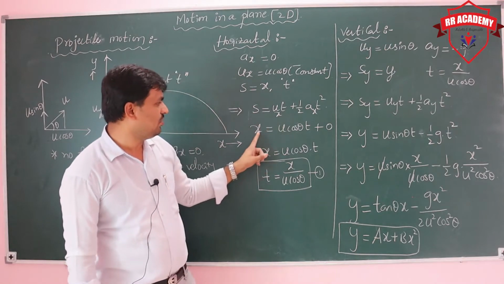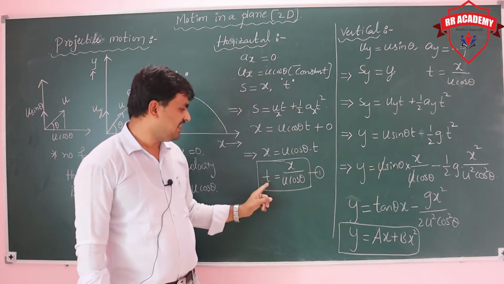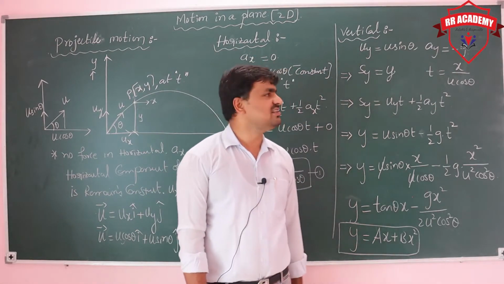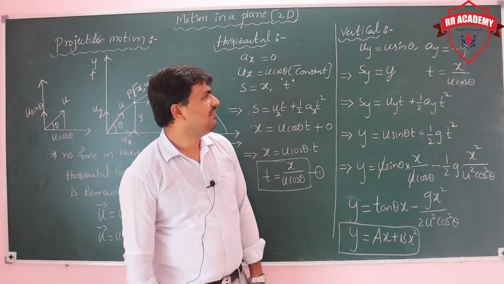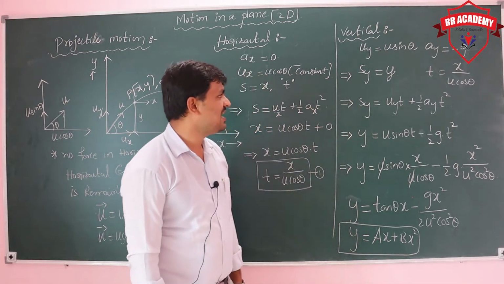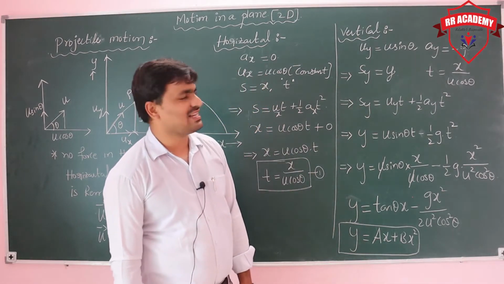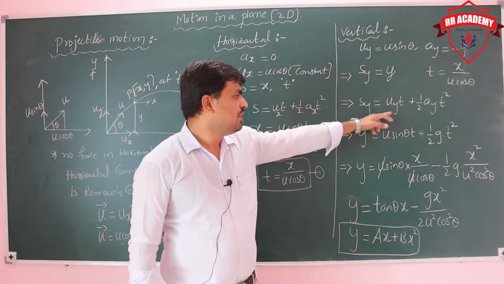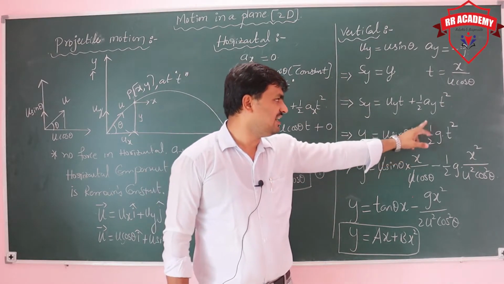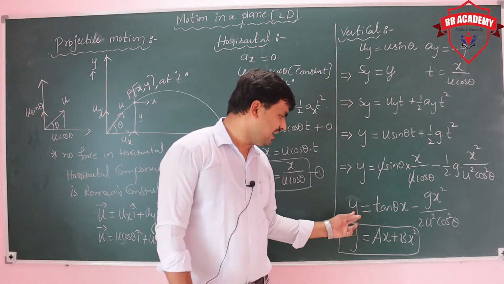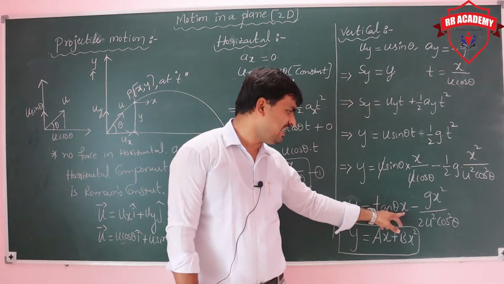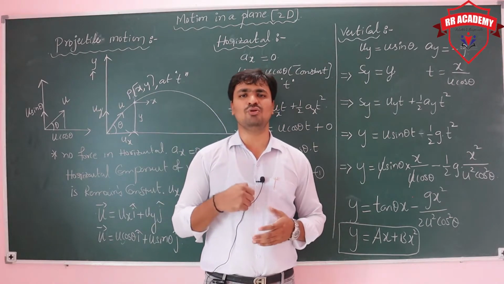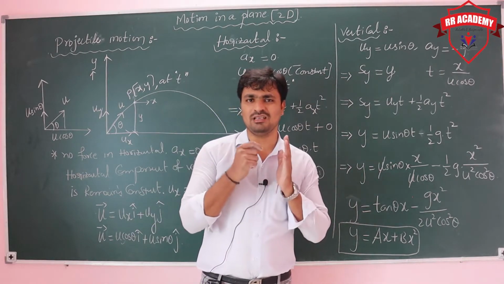Now we can take x equal to u cos theta into t, and then t is equal to x by u cos theta. In the vertical direction, u_y is equal to u sin theta, and a_y is equal to minus g, s is equal to y, t is equal to x by u cos theta, and using u_y t plus half a_y t square, you put the values of u_y as u sin theta and a as minus g. Then finally you get y is equal to tan theta x minus g x square by 2u square cos square theta. This expression shows that the projectile path is a parabola.